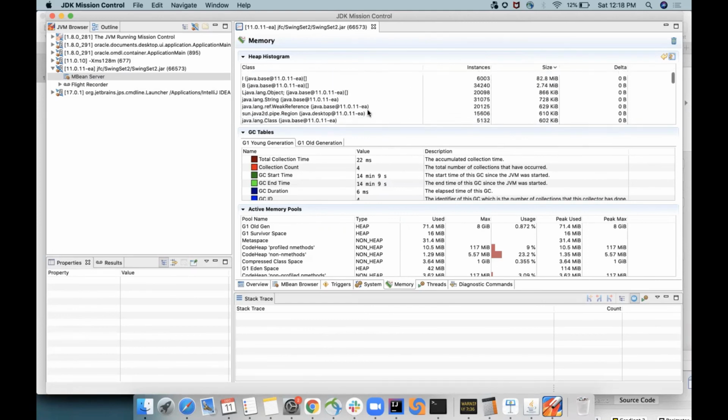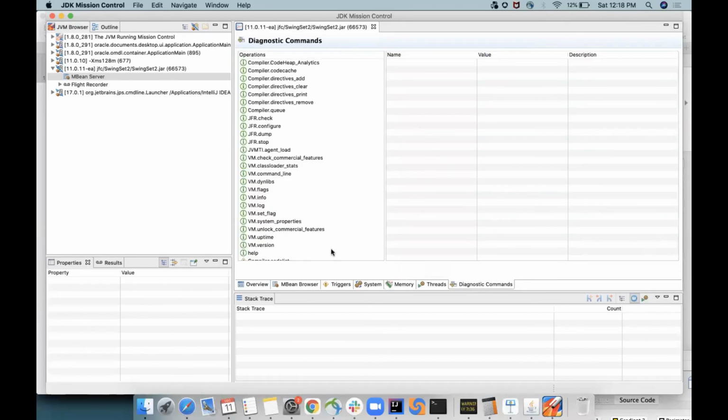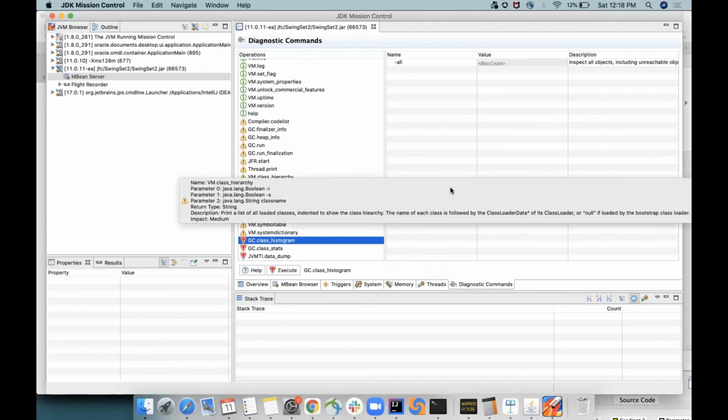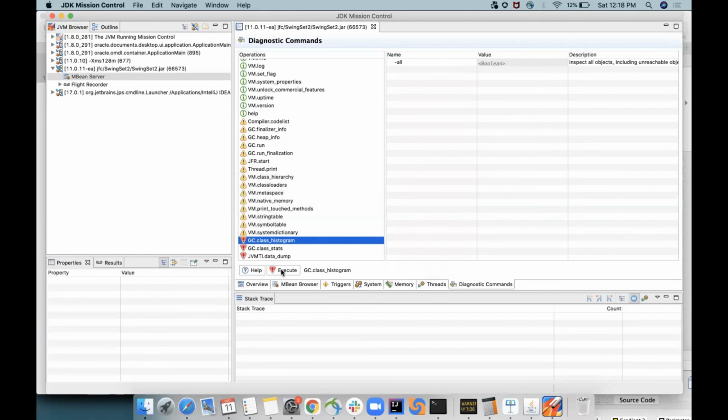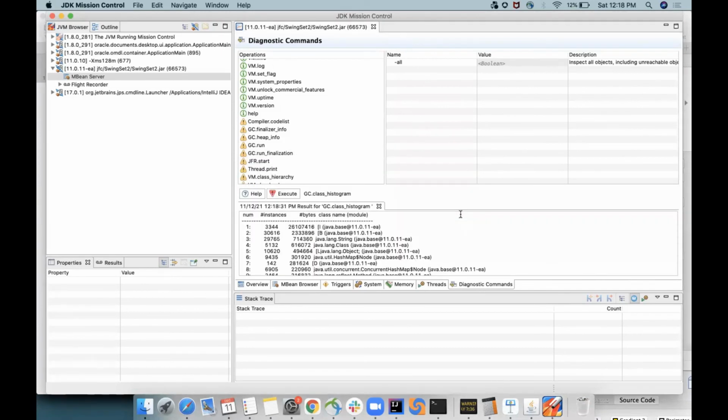One thing is that we have a few plugins which can tell you the differential of this, but let's think that I'm not going with any plugin. What I will do is go to Diagnostic Command and ask it to give me the class histogram. Why red? Because when you take the class histogram, it's a GC event, it will stop the application. That's the red. So it will give you a warning before execution.